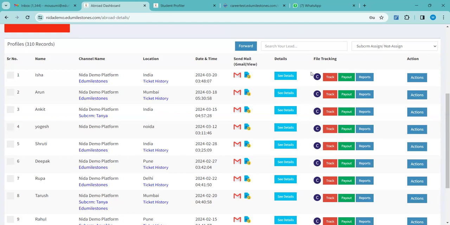Basically the turnaround time for any application that you forward to Edu Milestones is kept to 48 hours. So within 48 hours, we do revert. Why have we kept this timeline? Because we get multiple applications at the same time, and we need to attend to them equally. We need to give equal importance to every profile, isn't it?